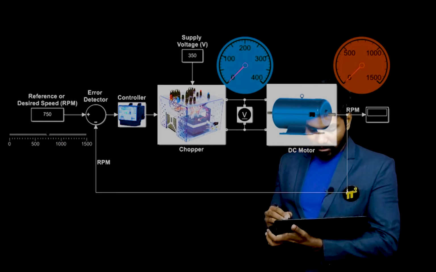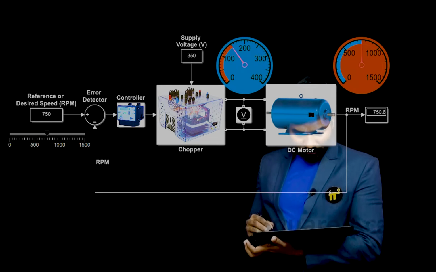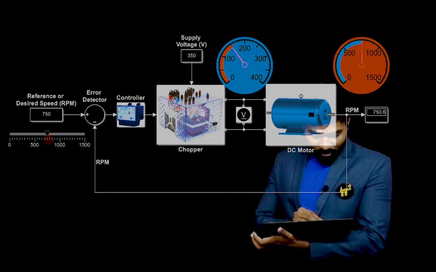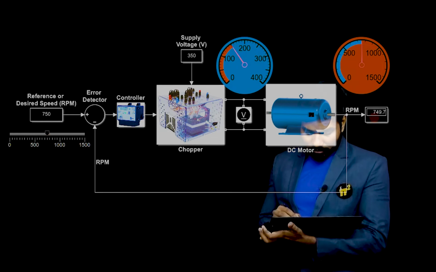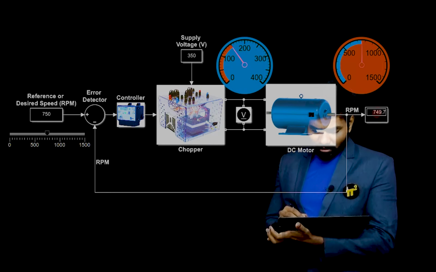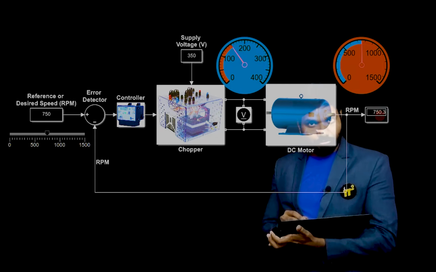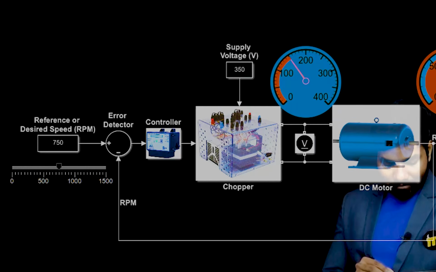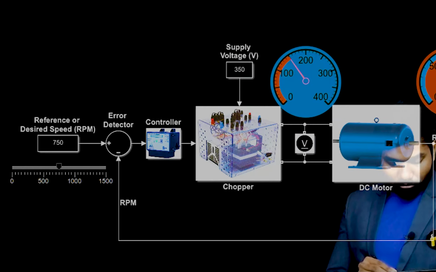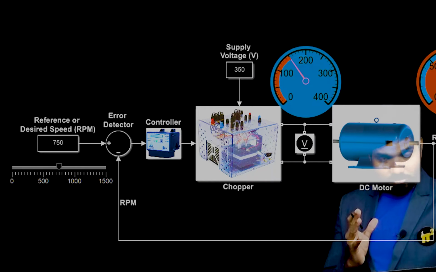Okay, reference value. Let me run the simulation. Once I run the simulation, see, 750 RPM is set. Immediately it has gone to 750. It's fluctuating around 750. It is trying to maintain 750. Voltage is close to 150 volts, right? You can see all these values.